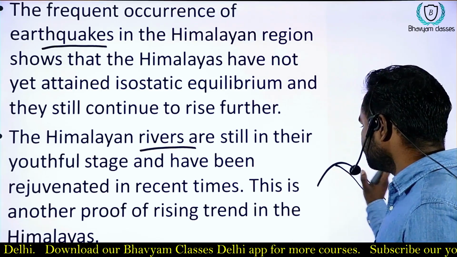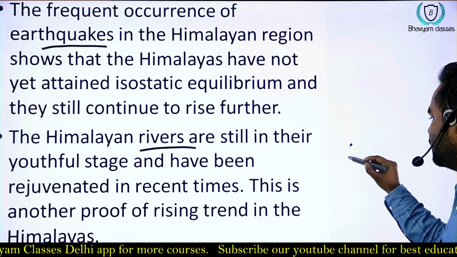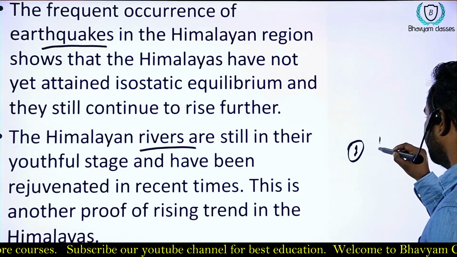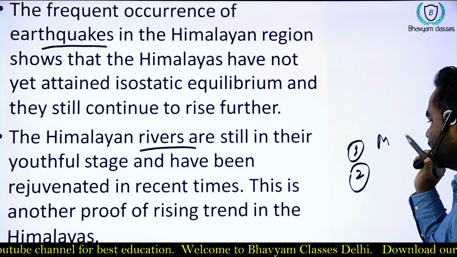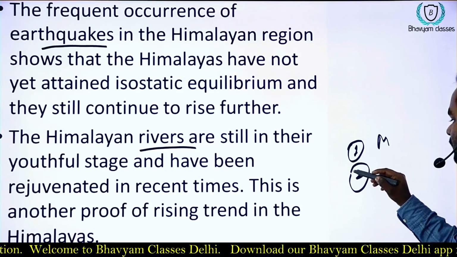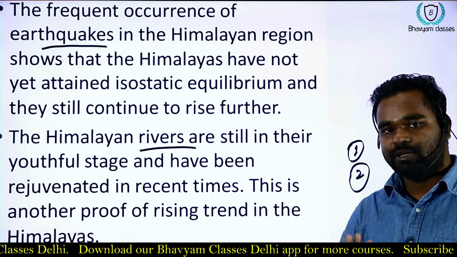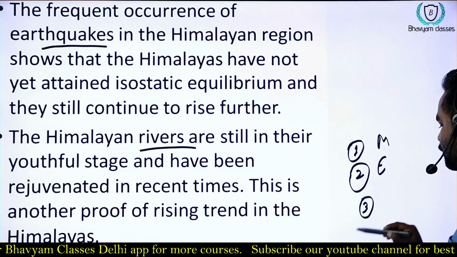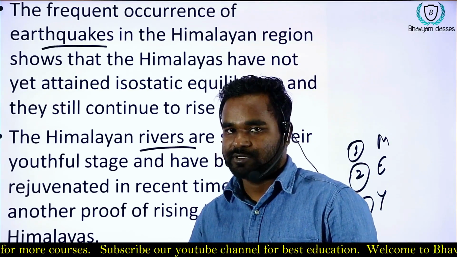So we can say we have 3 main evidences. First is the rising height of different ranges, very high, and you can take the Mahabharata range as an example. Second is the frequently occurring earthquakes in this zone, and different landslides happening because of earthquakes, because the plate is not stable and still forming. And third is the youthful stage and youthful topography of the land created by the rivers.